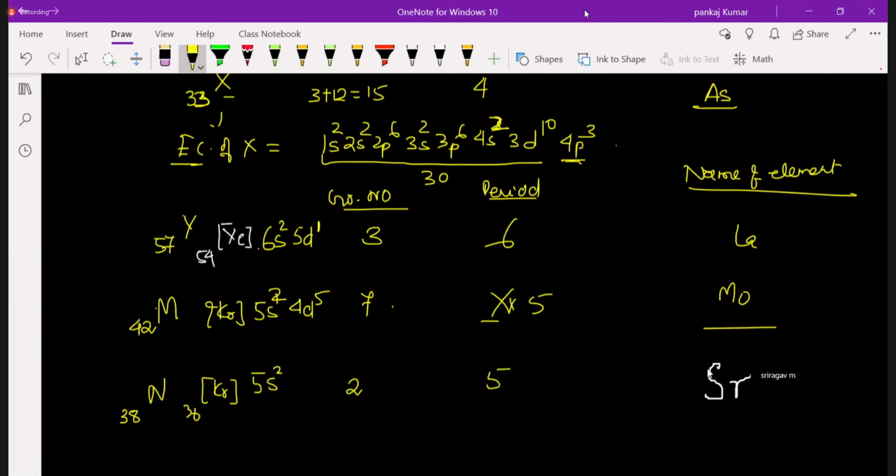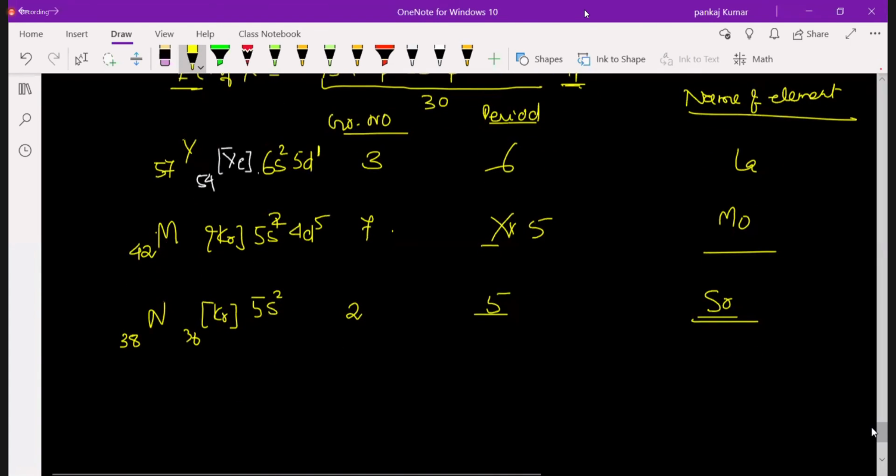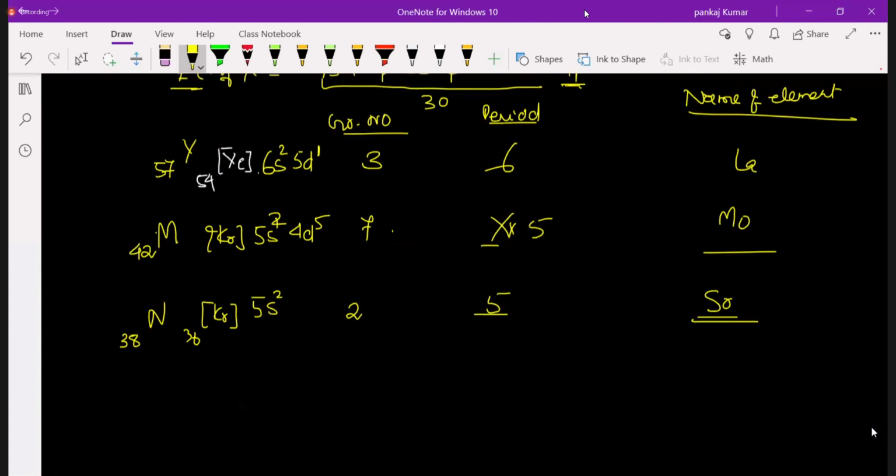And this element will be strontium. But why are you not writing this one? I think you are seeing the periodic table and writing the answer. I don't say see the periodic table, write by your own. Don't see the table. In the examination the question can be: what is the valency of this element? When this element reacts with a halogen, what is the formula of that compound? If you know the element, you can write the answer quickly.